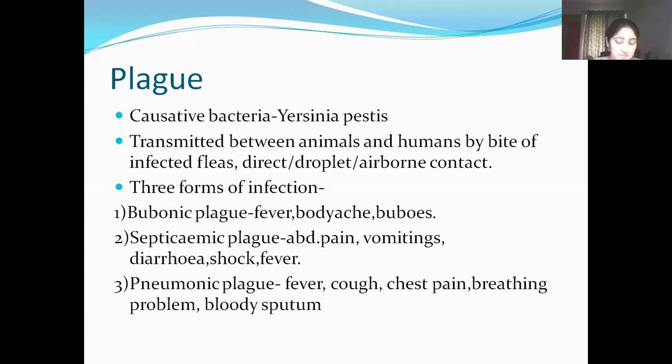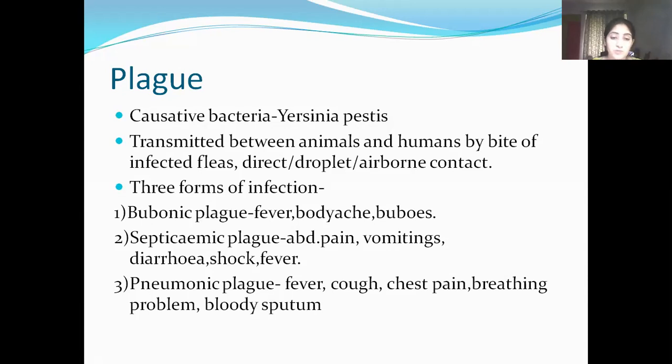Second one is septicemic plague. The symptoms are usually abdominal pain, vomiting, diarrhea, fever with chill, extreme weakness, bleeding, shock, skin turning black, and these symptoms usually start within 2 to 7 days after exposure. But septicemic plague can lead to death before symptoms even appear.